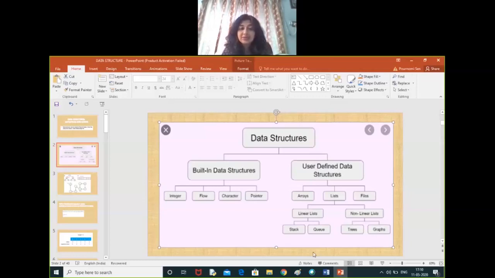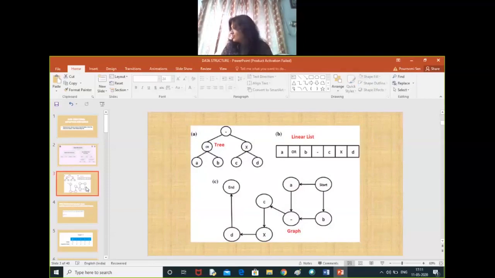Now list can be of two types, linear list and non-linear list. We'll see what is linear list, what is non-linear list. Linear list has two types, stack and queue, which we have in our syllabus, and non-linear list, trees and graphs, we do not have in our syllabus. So let's see what is linear data structure, what is non-linear data structure. You will see from this diagram.